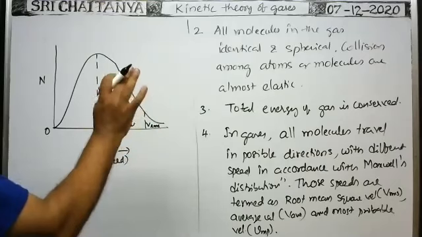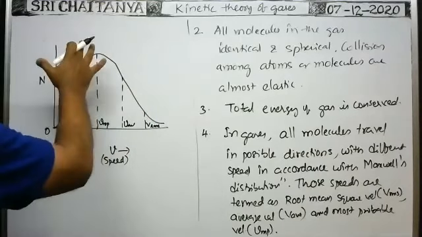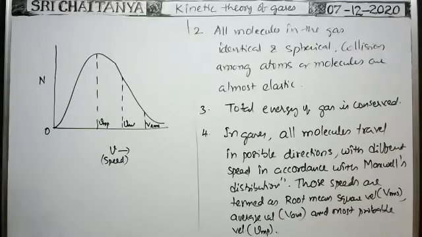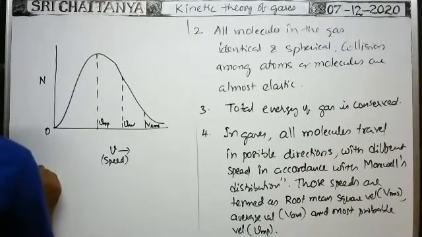In this way, in the given gas, how many molecules travel with these speeds? That was given by this one. It is the Maxwell's distribution of the speeds for the given gas. Okay, now it is very important.